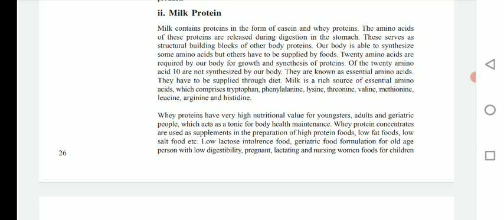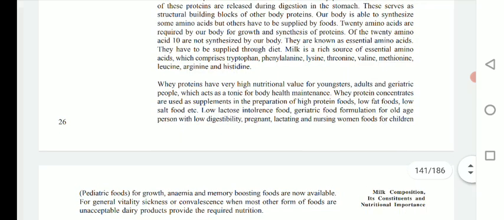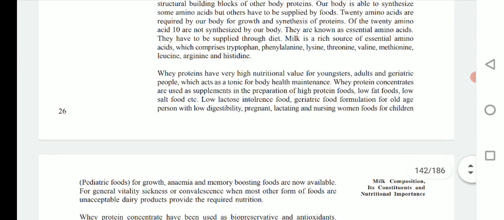As far as whey proteins are concerned, they have very high nutritional value for youngsters, adults, and geriatric people, and act as a tonic for body health maintenance.